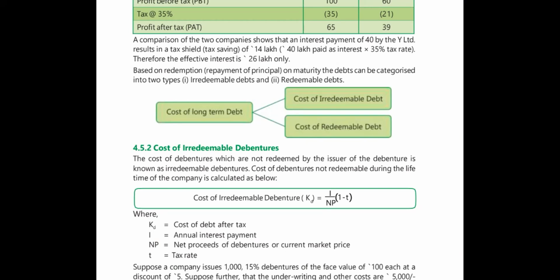NP is the net proceeds of the debentures, or in other words, if the net proceeds of the debenture is not given, the market price of the debenture, that is NP. And T is the tax rate, while 1 is a constant there. Let us see one example here.